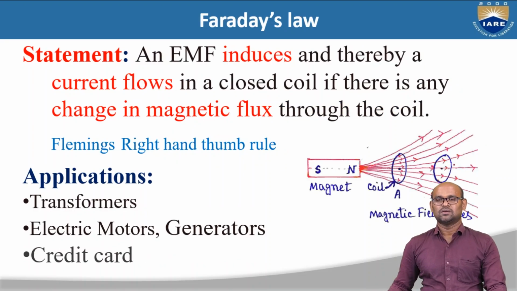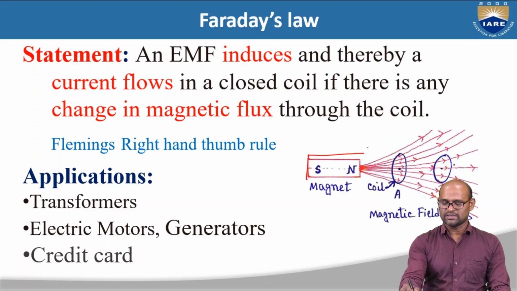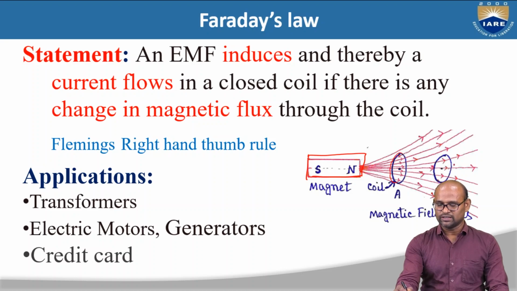The second law is Faraday's law in electromagnetic theory. It states that an electromotive force is induced, and thereby a current flows in a closed coil, if there is any change in magnetic flux through the coil. I have a magnet here, where S is the south pole and N is the north pole. And I have a closed coil at a point A, and I apply the magnetic field to this coil.